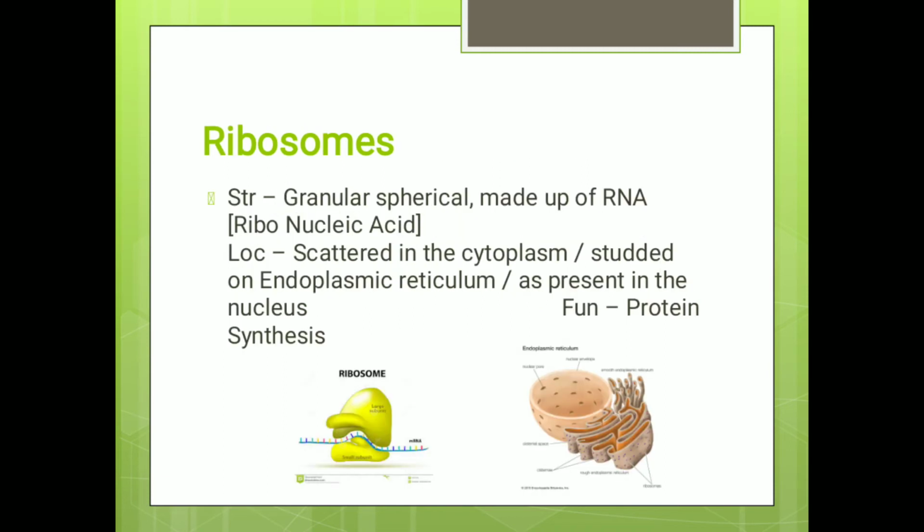Ribosomes. By structure, they are granular and spherical. They are made up of ribonucleic acid, RNA. We must have heard of it. Location: it is scattered in the cytoplasm, studded on the endoplasmic reticulum.